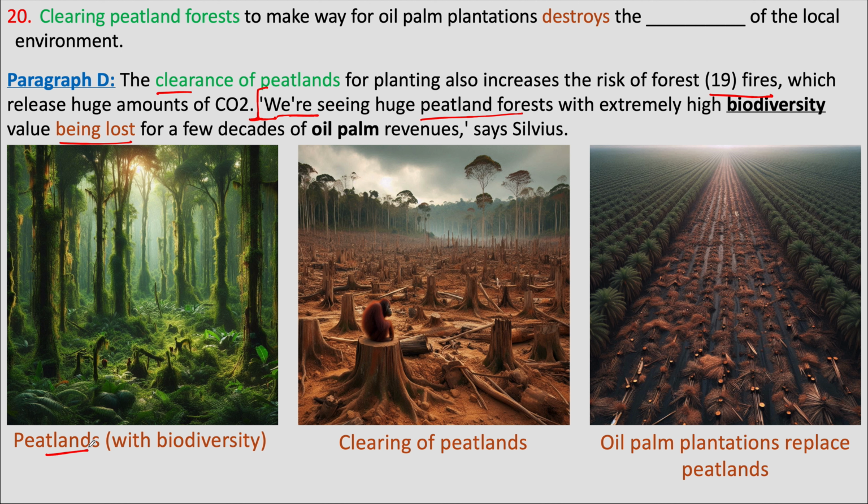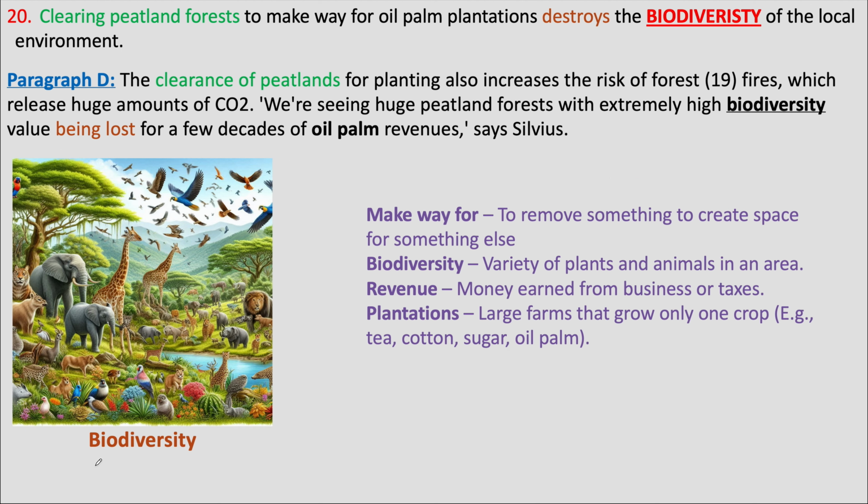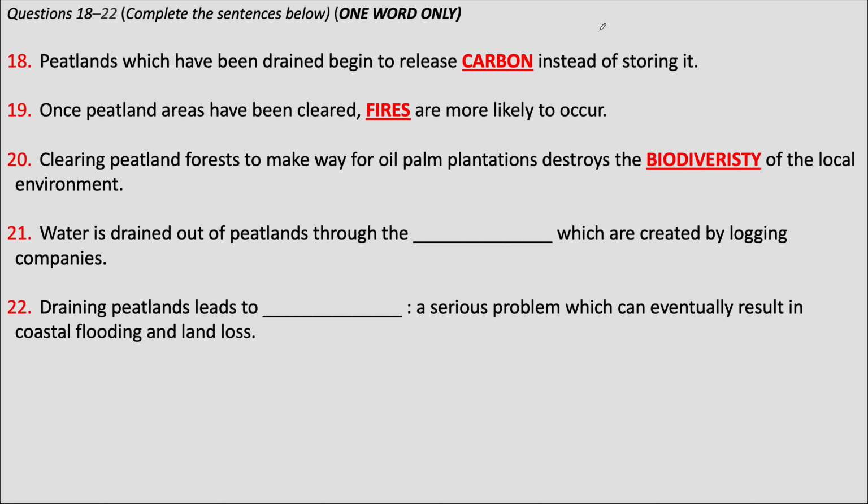So peatland forests are cleared to make way for oil palm plantations. Because of this, biodiversity of the forests is being lost or is being destroyed. The answer to the 20th question is biodiversity.